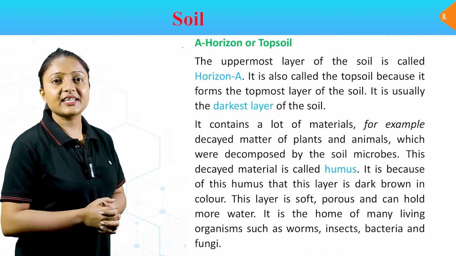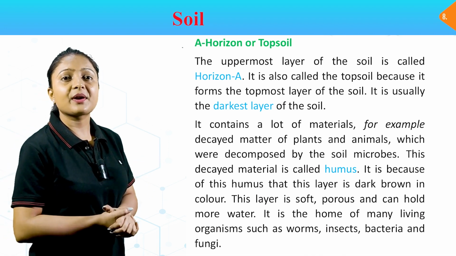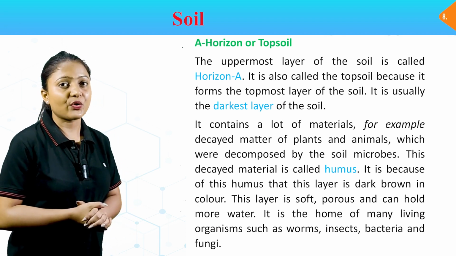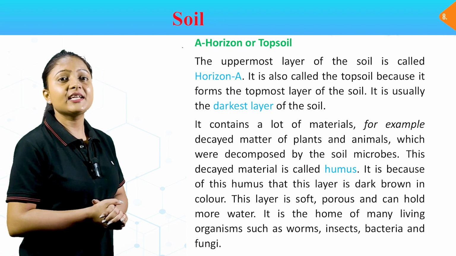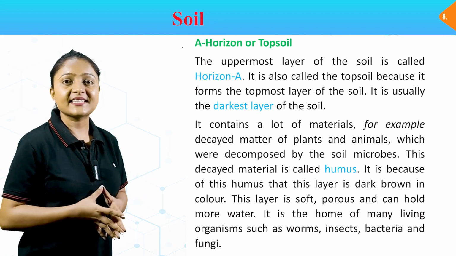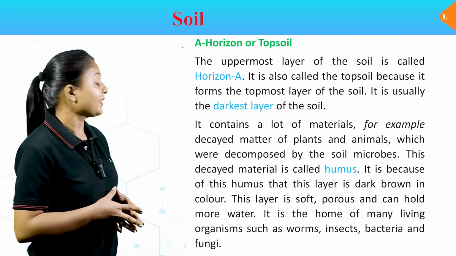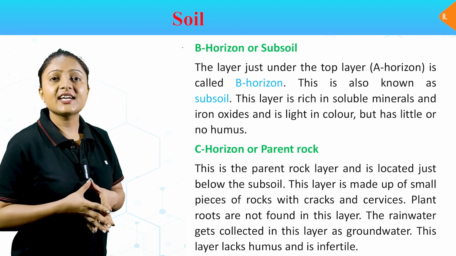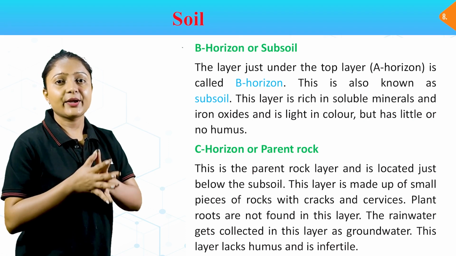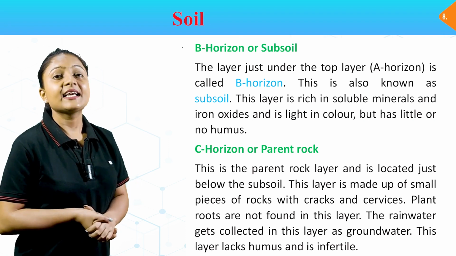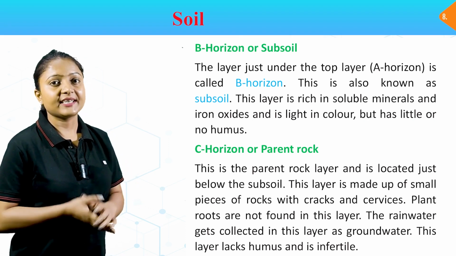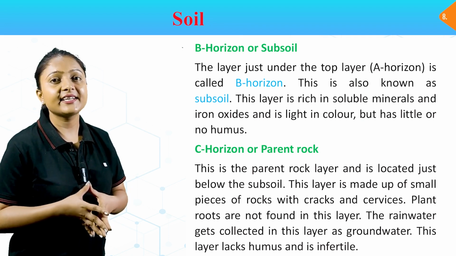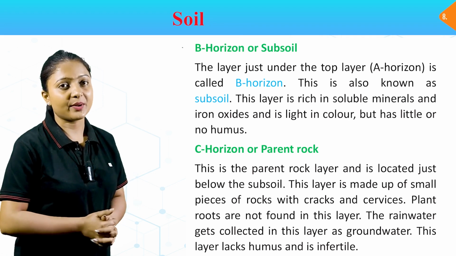It is because of this humus that this layer is dark brown in color. This layer is soft, porous, and can hold more water. It is the home of many living organisms such as worms, insects, bacteria, and fungi. B horizon or subsoil. The layer just under the top layer, A horizon, is called B horizon. This is also known as subsoil. This layer is rich in soluble minerals and iron oxides and is light in color but has little or no humus.